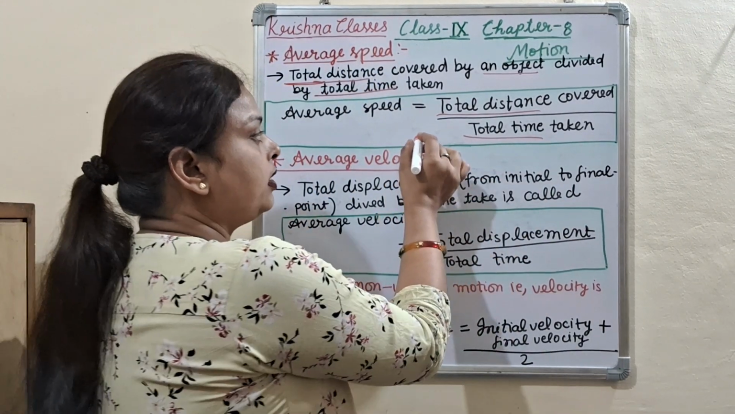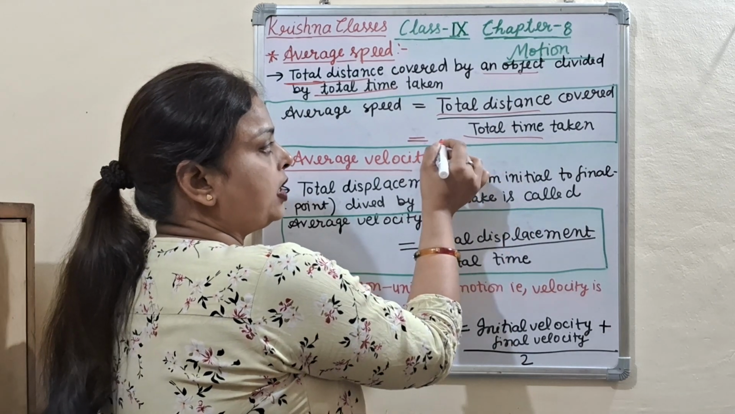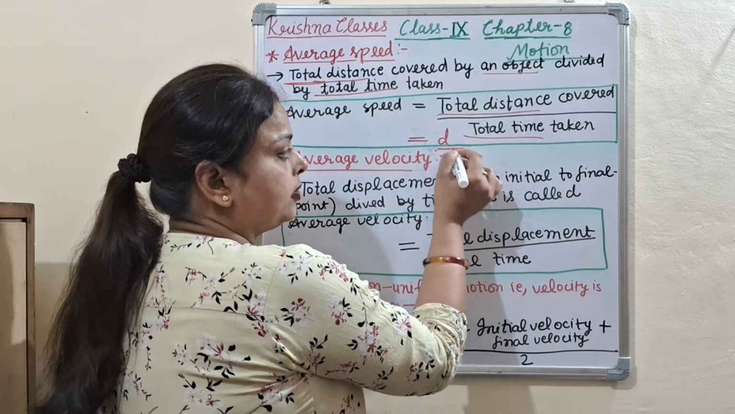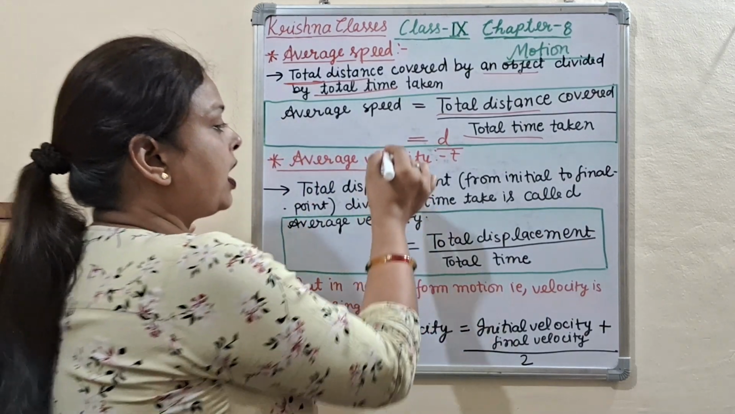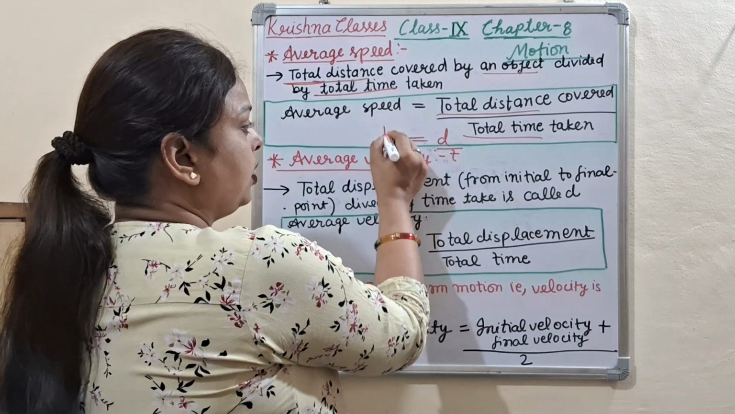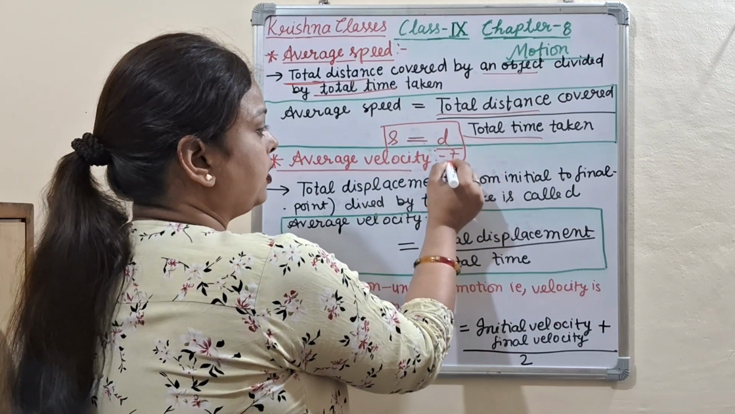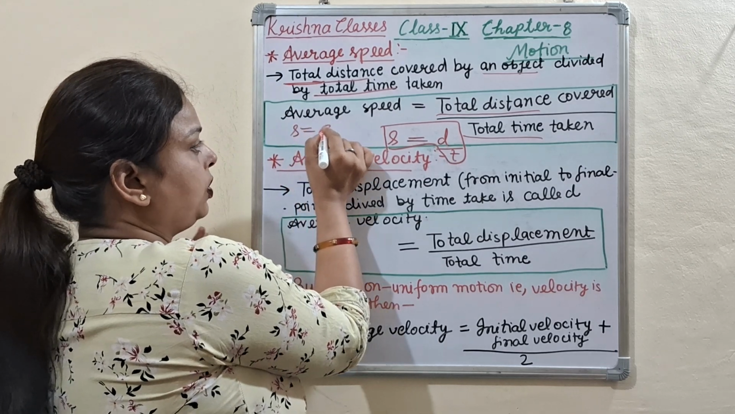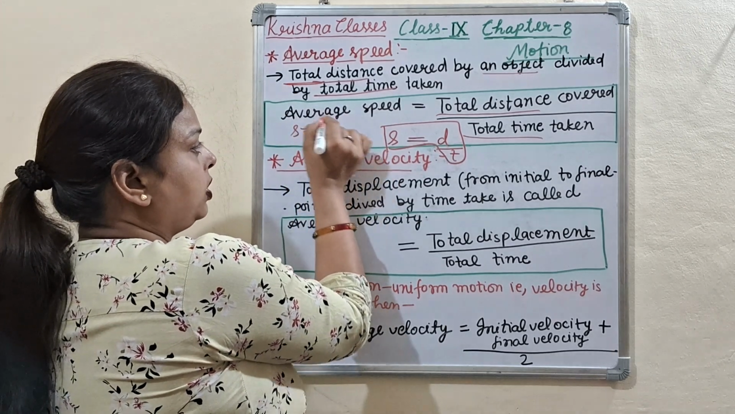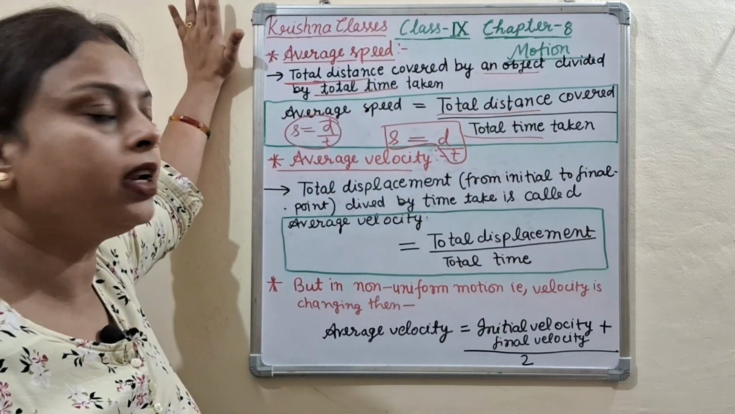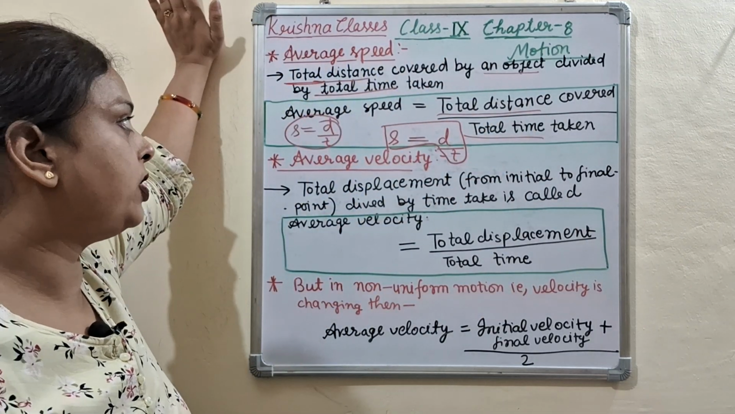So we represent total distance by d and total time by t. So average speed S is equal to d upon t. I write here S is equal to d upon t. So this is the total distance upon total time taken, that is called the average speed.